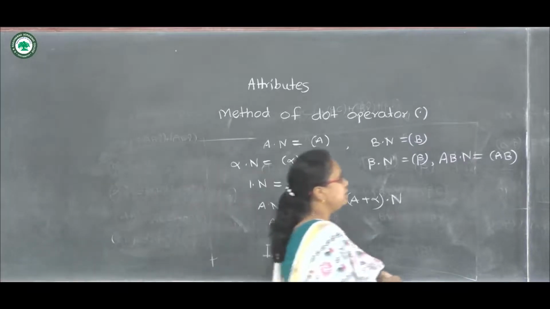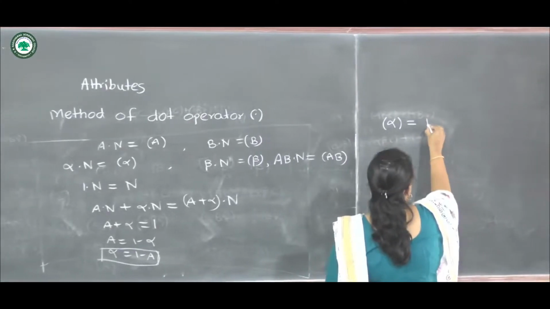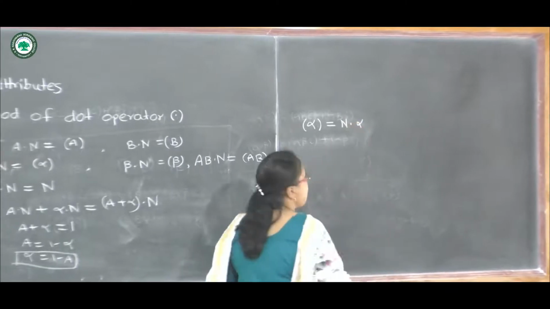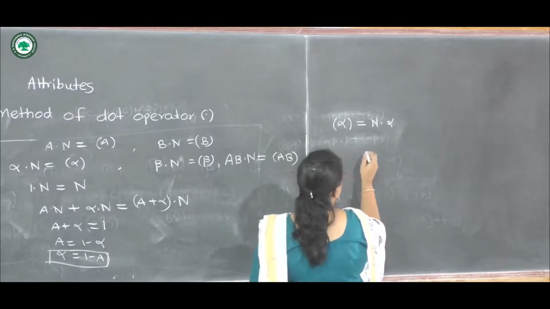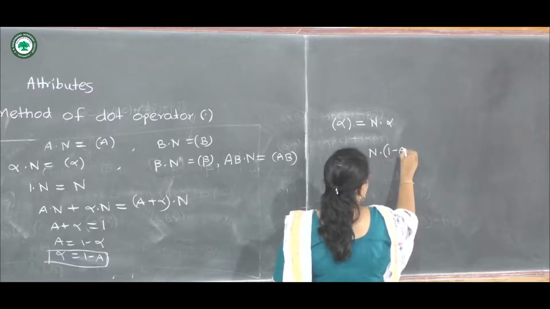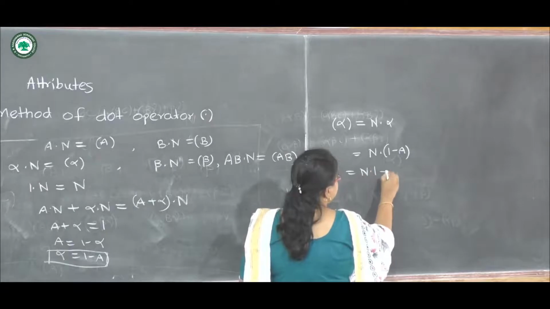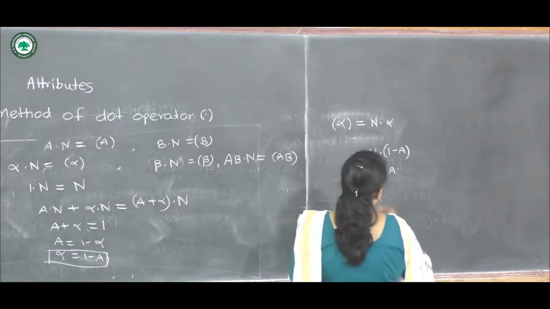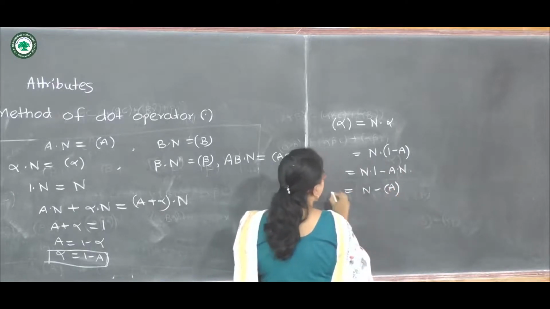Now we can write this frequency alpha as N dot alpha. Further, this can be written as N dot, alpha is 1 minus A, so I am substituting here, it will be N dot 1 minus A dot N. So it will be N minus the frequency of A.